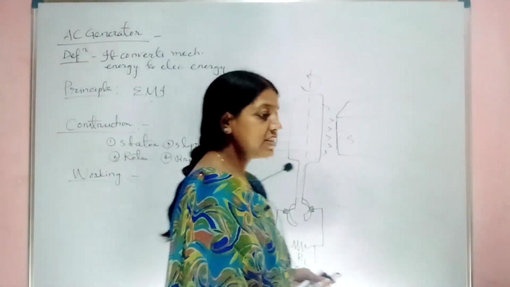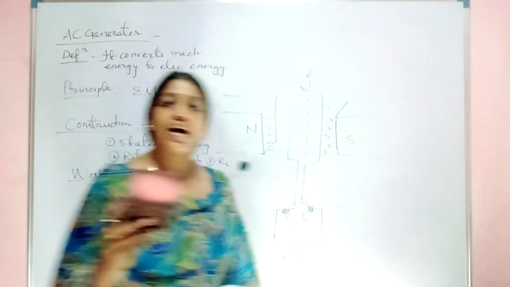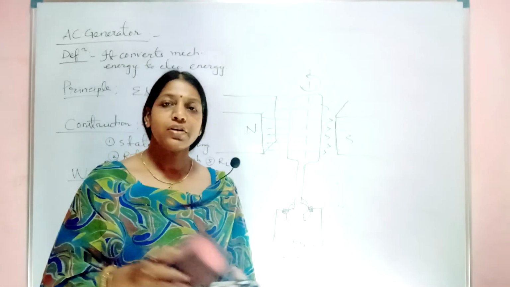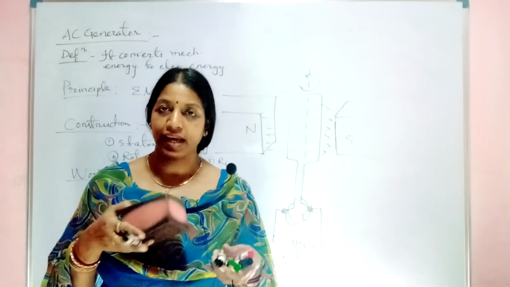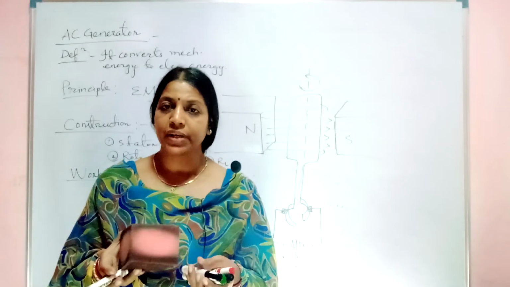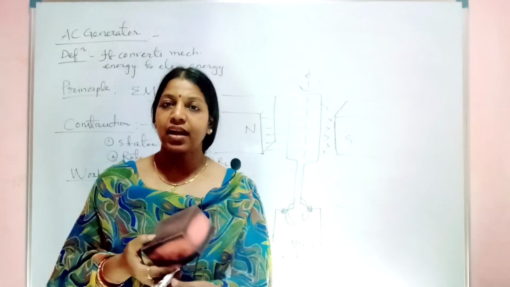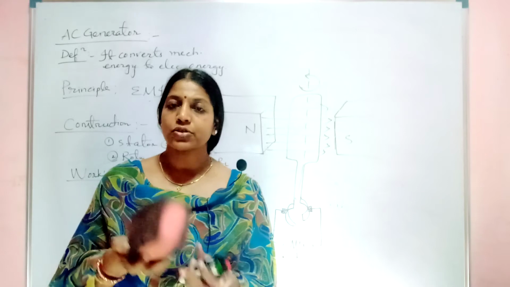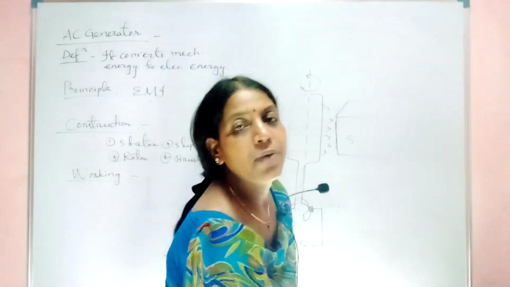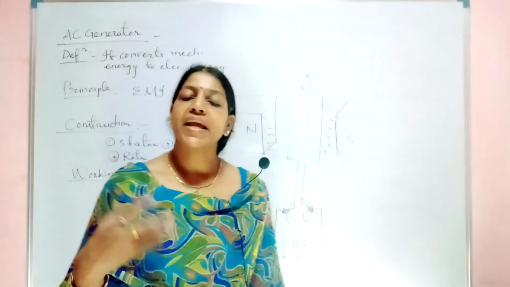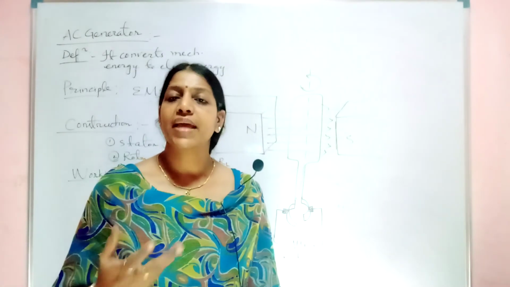Actually, you can just imagine this as your armature. These two magnets will be there, and in between them the armature is allowed to rotate. How will it rotate? It will be rotated with the help of some mechanical, external means.